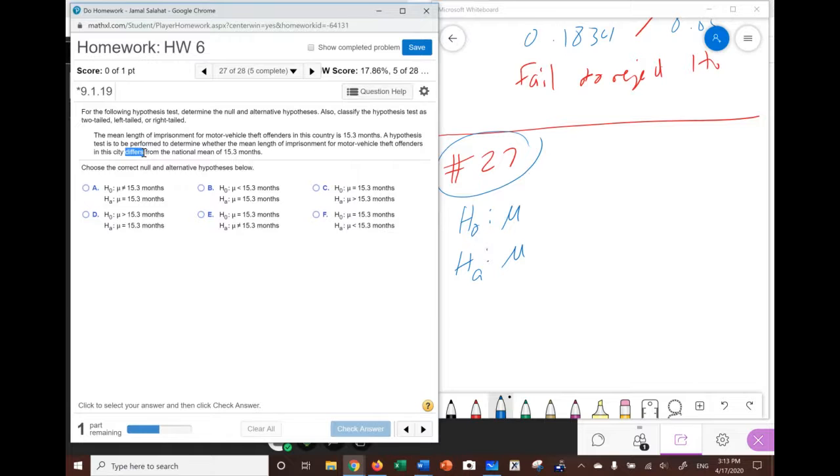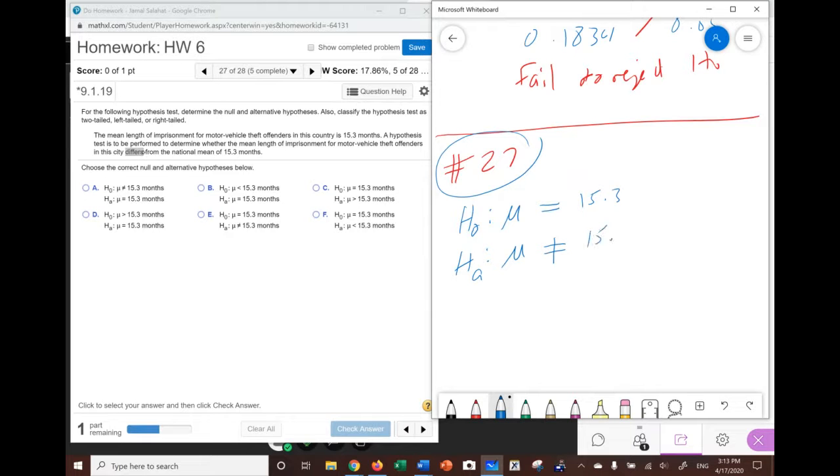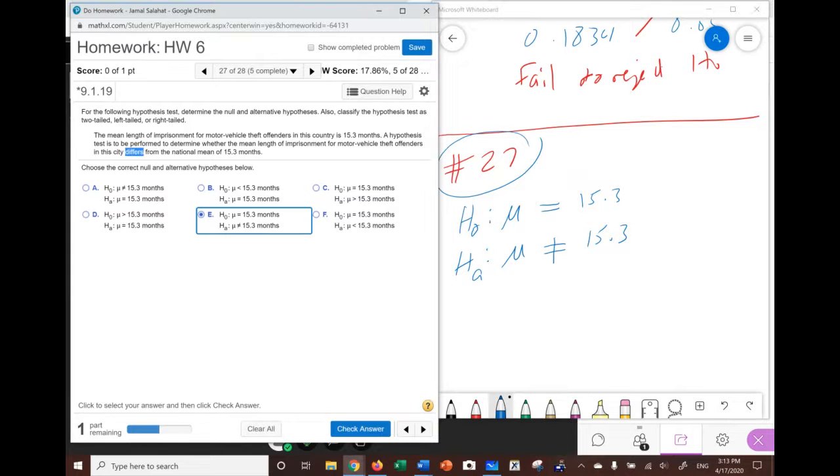Differs means not equal. So not equal goes here and equal goes there. So differs from the 15.3. So this is H-naught and HA, equal, not equal, and that will lead me to part E.